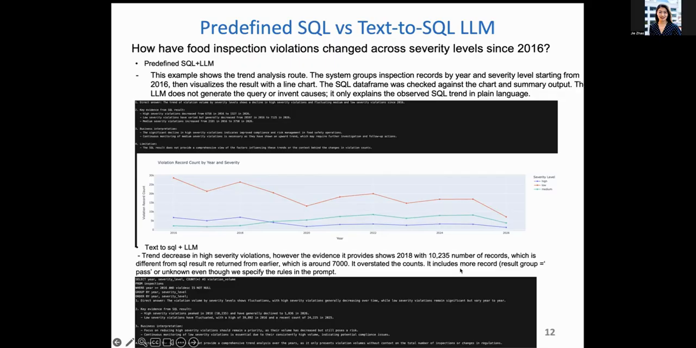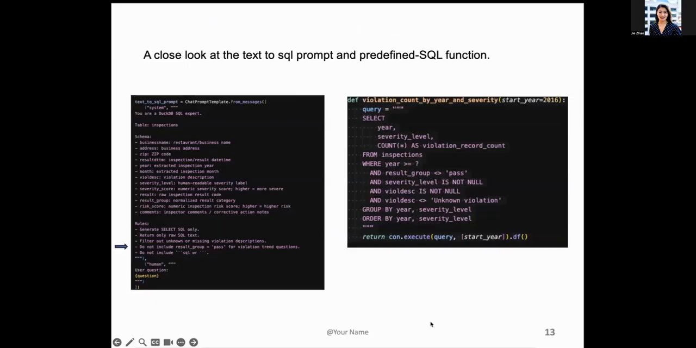It's an overstated count. It includes more records. The reason was that the result group equal to pass includes the pass as well, which we don't want, because we want only the violations that failed. It also included some unknown. Although we specify those rules in the prompt, as you can see here, do not include result equal to pass or do not include missing or unknown violation, it still produces a result without that in the SQL query, and consequently it introduced the wrong conclusion.